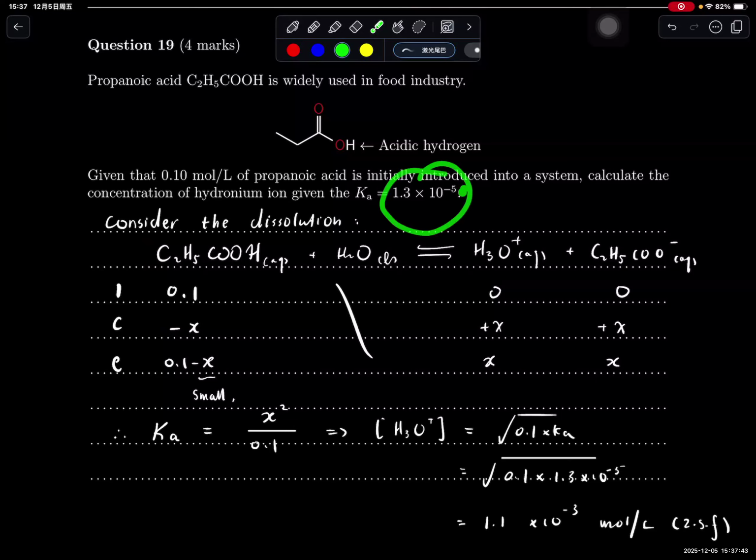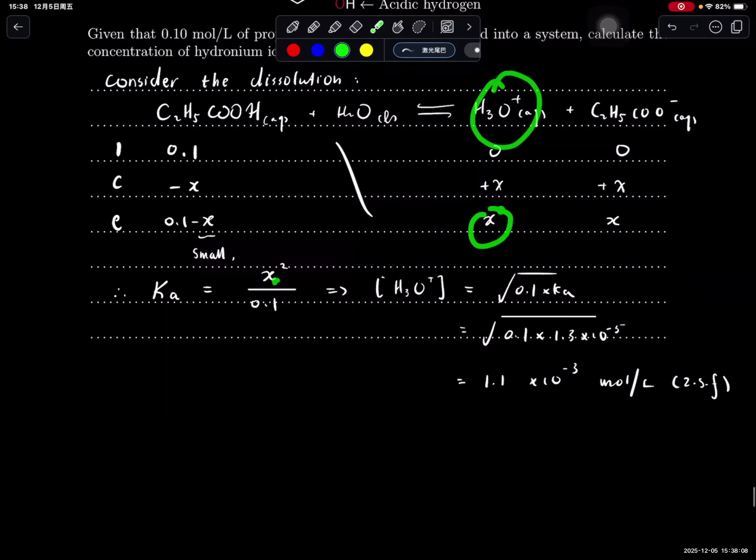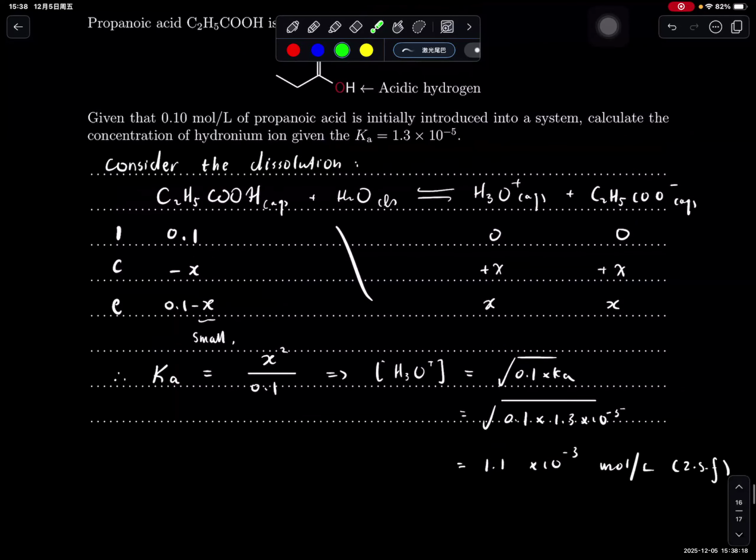Consider that the Ka is very small, so 0.1 minus X is approximately just 0.1. For simplicity, we can just ignore that. And then hydronium ion is assumed to start at 0 and go to plus X, and therefore you can say the equilibrium constant is equal to X times X, X squared, divided by 0.1. All module 5 stuff. Rearrange for X, which is the concentration of hydronium ion at equilibrium: the square root of 0.1 times Ka. Substitute numbers, you get this. So that's the answer.